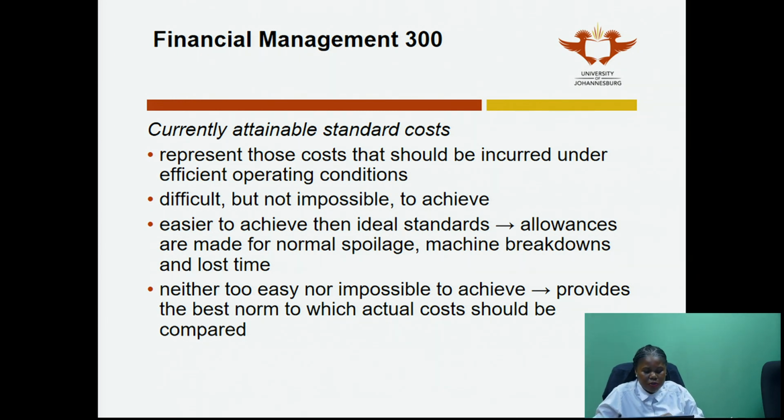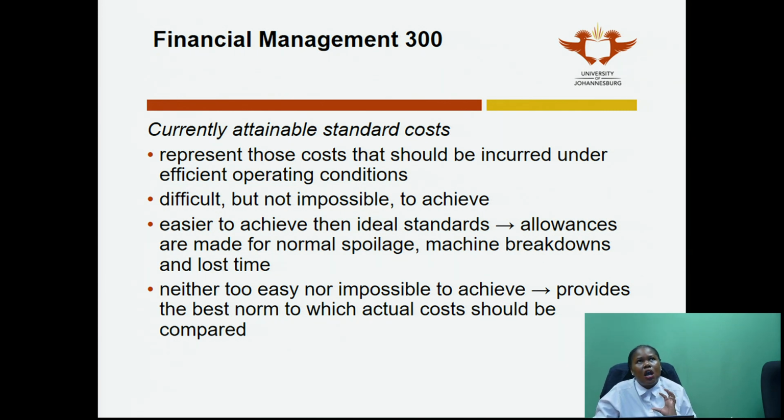So this cost represents those costs that should be incurred under efficient operating conditions. The most important thing is that they're difficult but not impossible to achieve. So this means it does not demotivate staff. It is doable under normal operating conditions. It is easy for you to expect of them to do that because it takes into account normal spoilage, machine breakdowns, and lost time. So this is what you sort of expect to use.